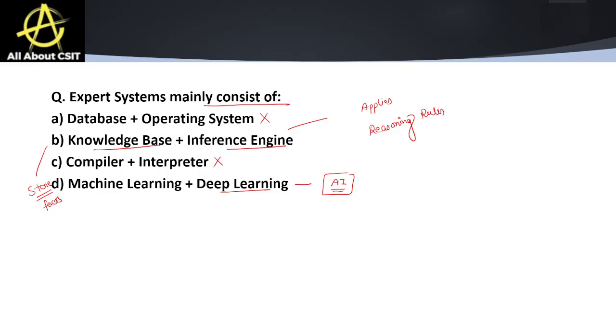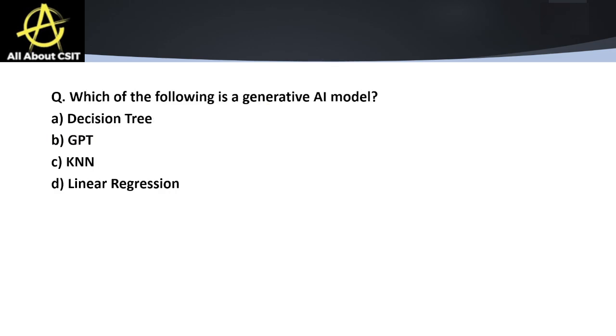All clear everyone? So these are the important questions. All these are basic questions. Which of the following is a generative AI model? Is the generative AI model decision tree? No. KNN, that is K nearest neighbor? Linear regression? No, it is predictive.